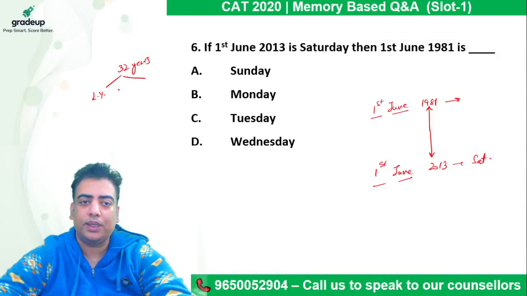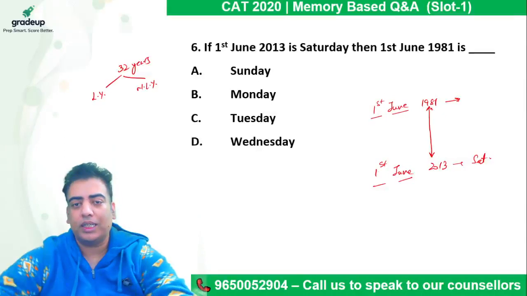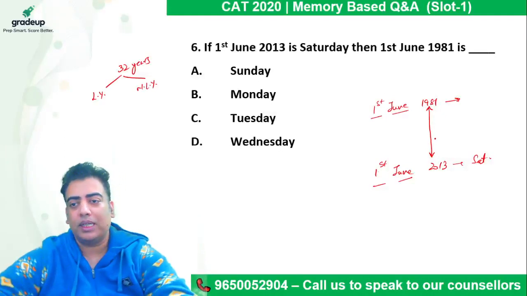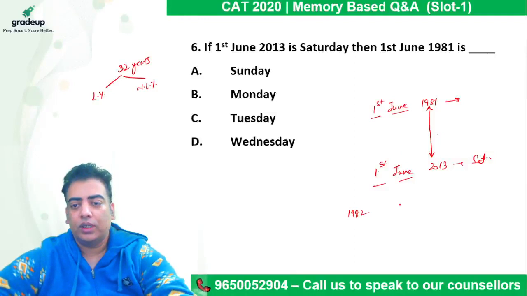Now, out of these, we need to calculate how many leap years are there and how many non-leap years are there. In order to calculate leap years, we all know they are the multiples of 4. And in between, we are getting 2000, which is a multiple of 400. So that is also a leap year. So starting from 1982 up to 2012, at a difference of 4, we are getting a leap year.